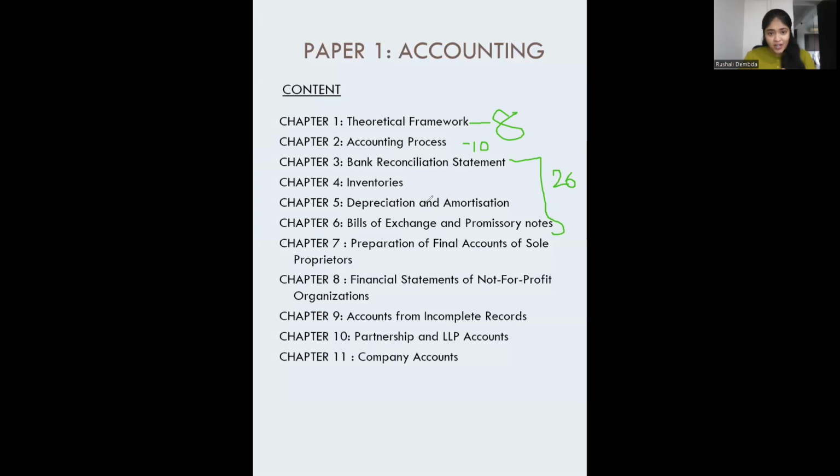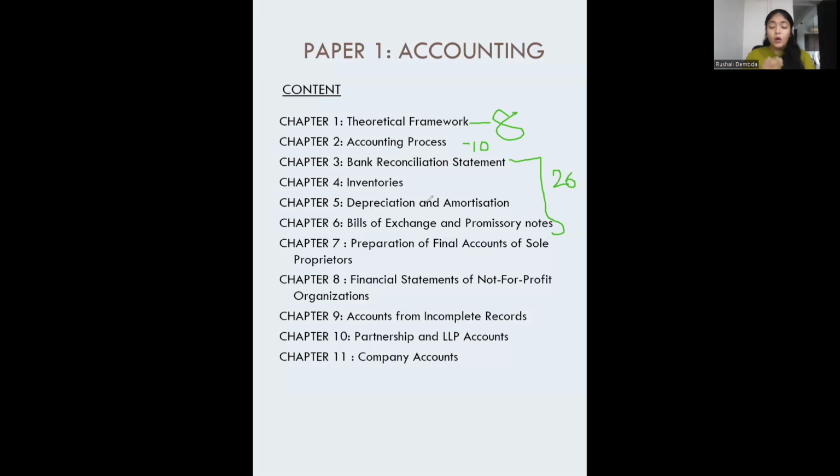Then comes depreciation and amortization. You might have just heard the word depreciation, percentage of depreciation given to you in class 11th and 12th while solving problems. So that is also one thing we are going to learn here in depth. Then comes bill of exchange, promissory notes, your checks, bill of exchange received, promissory notes received, all these negotiable instruments we will be learning. So all in all, these chapters will consume around 25 to 26 hours. I'm just taking a rough figure of 26 so that we take it to the maximum and cover the major syllabus.